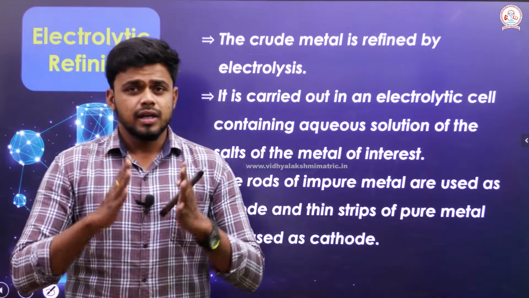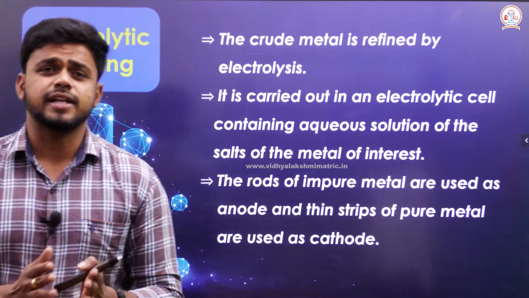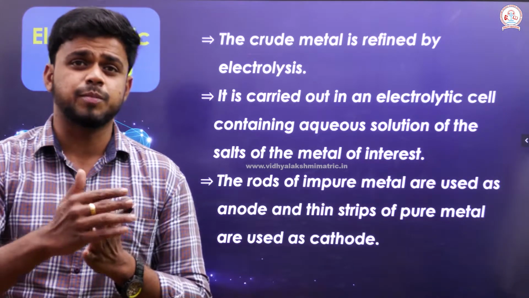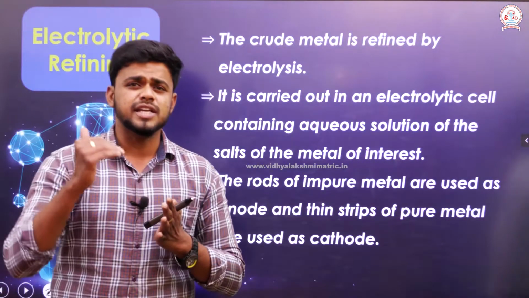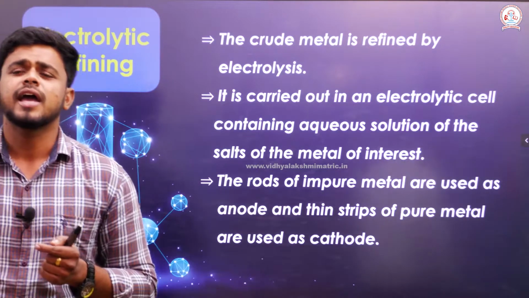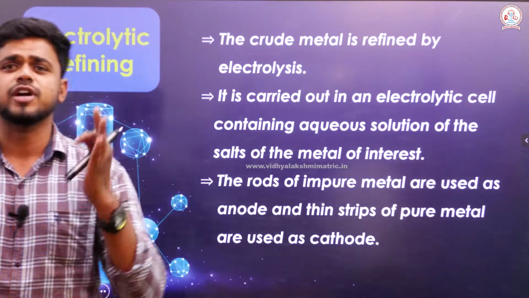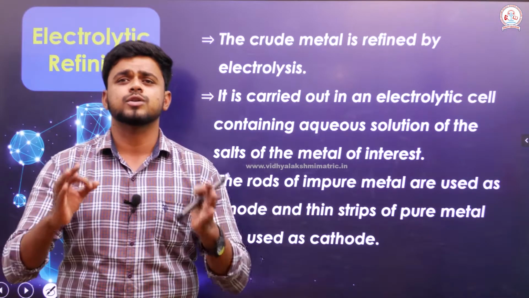Here, the crude metal that we concentrated previously can be refined by a process called electrolysis. With the help of a current, I am going to refine the crude metal.